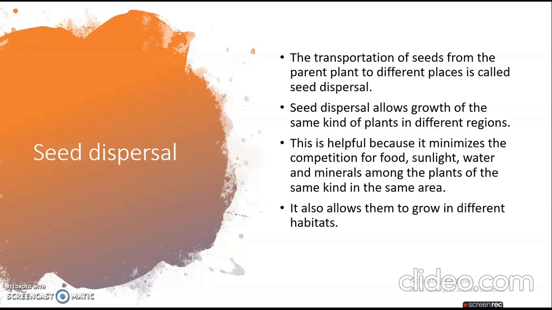So let us get to know about seed dispersal in depth. The transportation of seeds from the parent plant to different places is called seed dispersal. So it is a transportation of seeds where they are dispersing from the parent plant to different places.